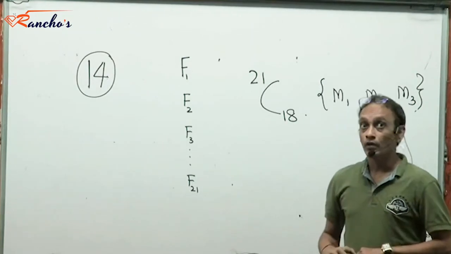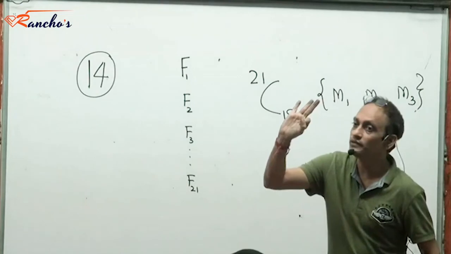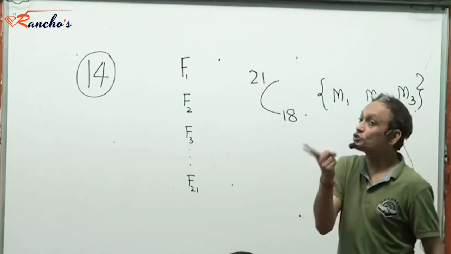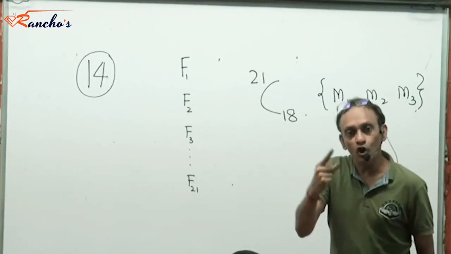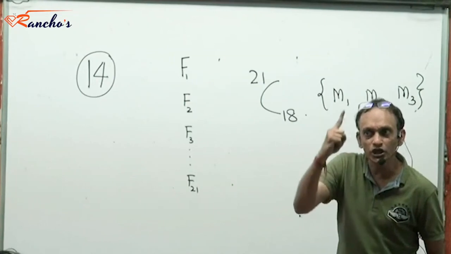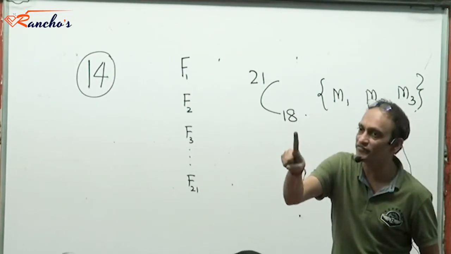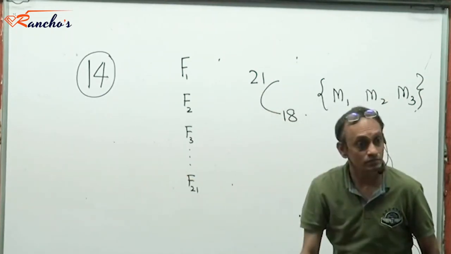Now, for each match there are 3 outcomes: win, loss, or draw. Of which 1 is correct and 2 are wrong. So every match can be incorrectly predicted in 2 ways. It can be correctly predicted in 1 way, but can be incorrectly predicted in 2 ways.